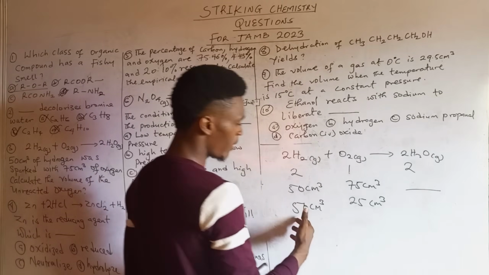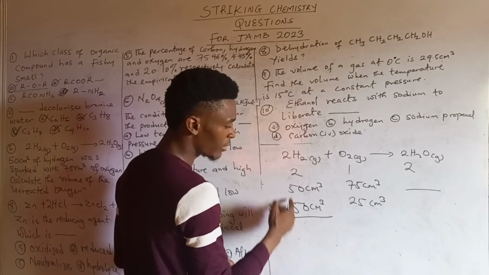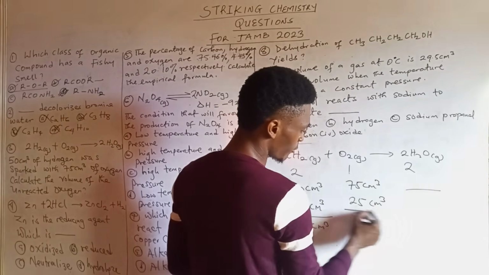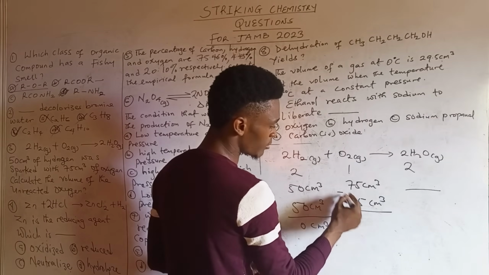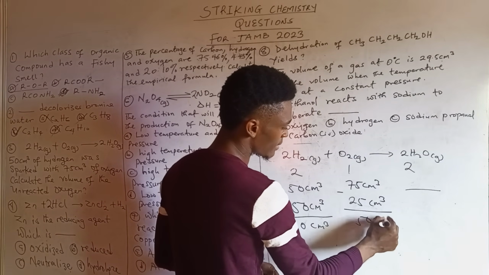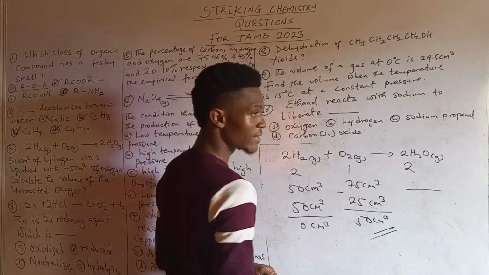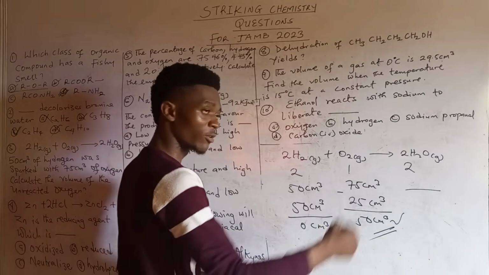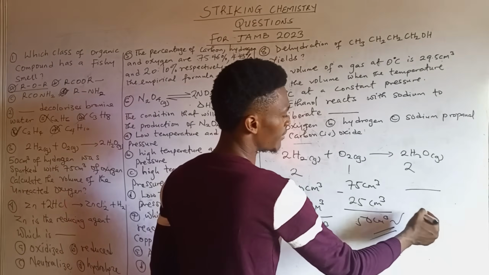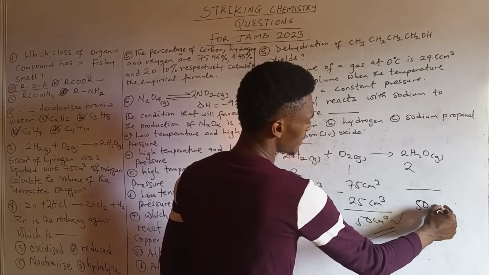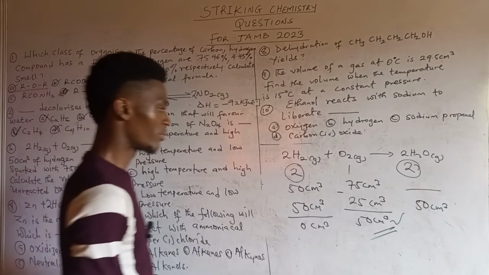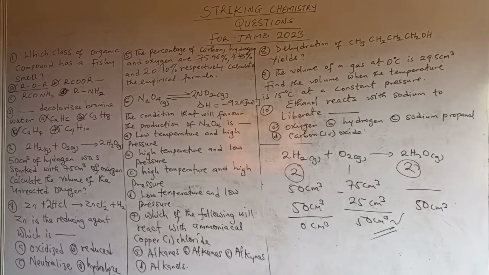All right. So when it reacts, you would no longer be left with any volume here. This would be 0 cm cube. Then of course, when you subtract, you'll be left with 50 cm cube. So the excess gas that will be left unreacted of oxygen is 50 cm cube. At the product, you are still going to have 50 cm cube based on the mole ratio 2 to 2. All right. So the answer is 50 cm cube.